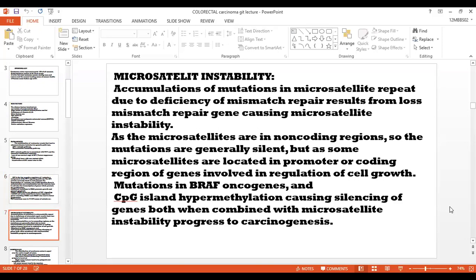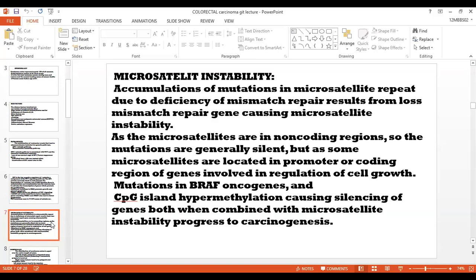Microsatellite instability pathway. Accumulation of mutations in microsatellite repeats results from deficiency of mismatch repair, due to loss of mismatch repair genes, causing microsatellite instability.